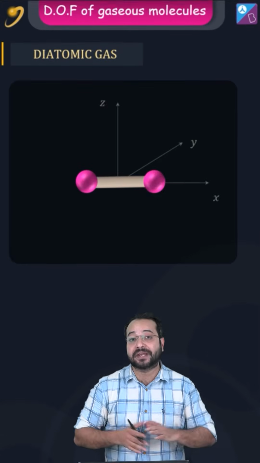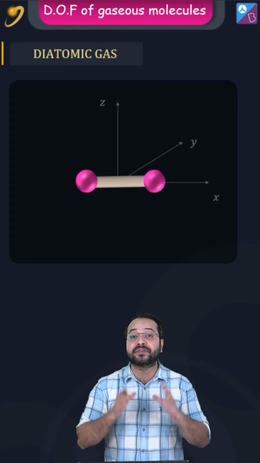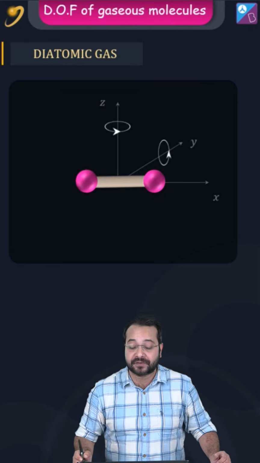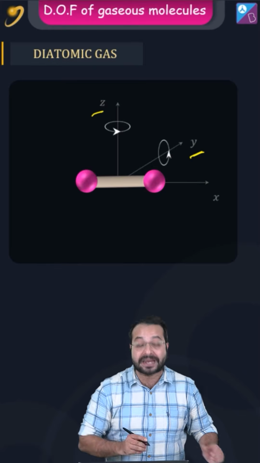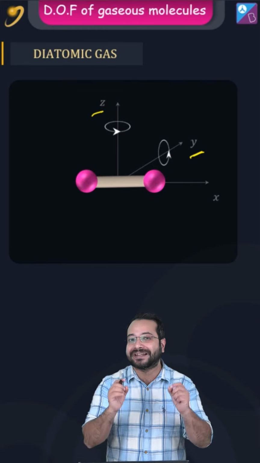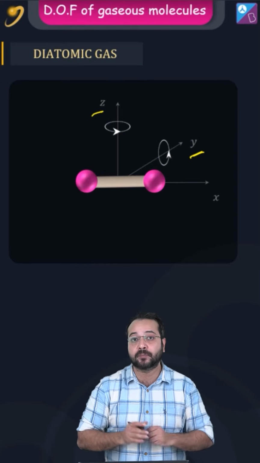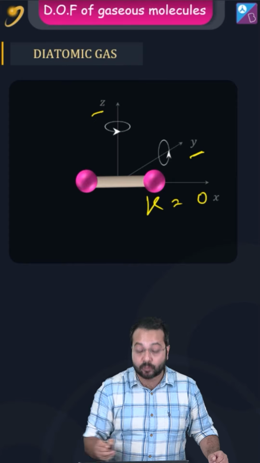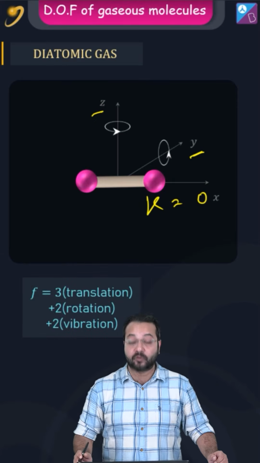For a diatomic gas, the degrees of freedom would be 3 due to translation. On top of that, there would be 2 more degrees of freedom due to rotation about the y and z axis. About the x-axis, the moment of inertia would be negligible due to the small size of the molecules, and hence the rotational kinetic energy about this axis would be 0. So the degrees of freedom would be 5.